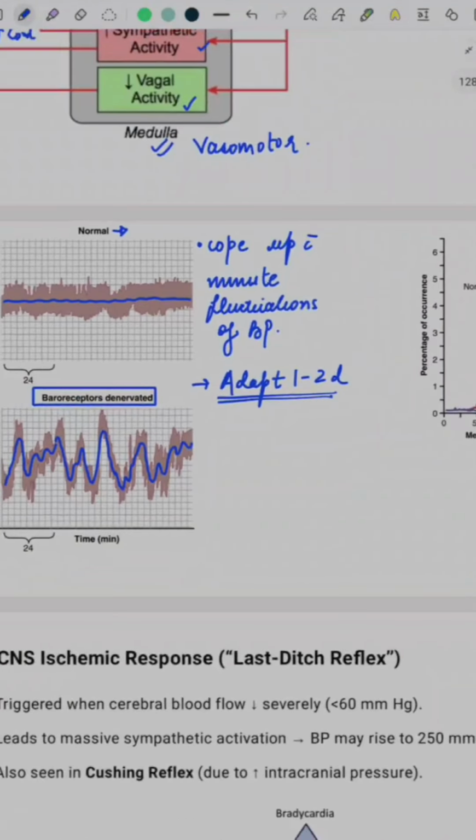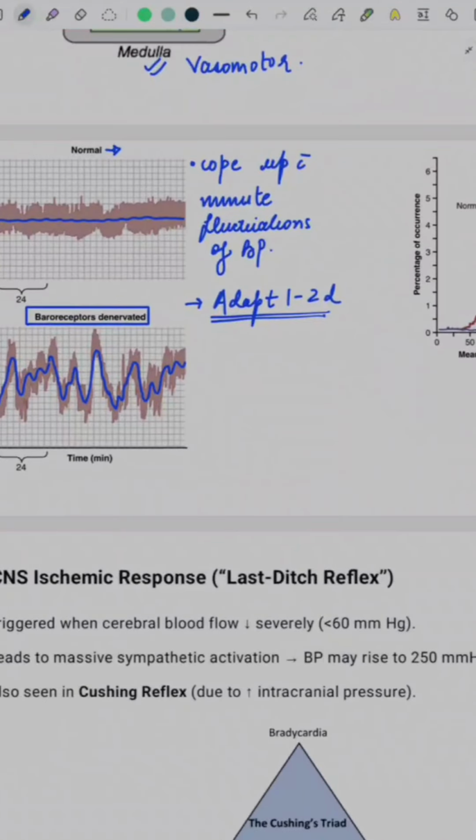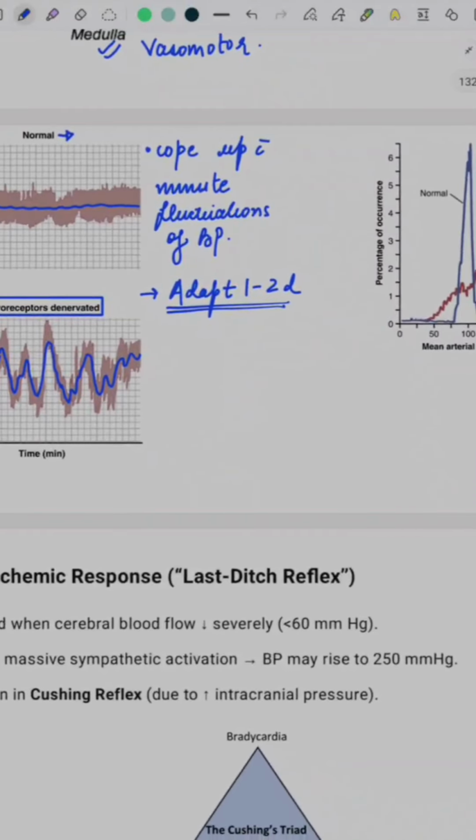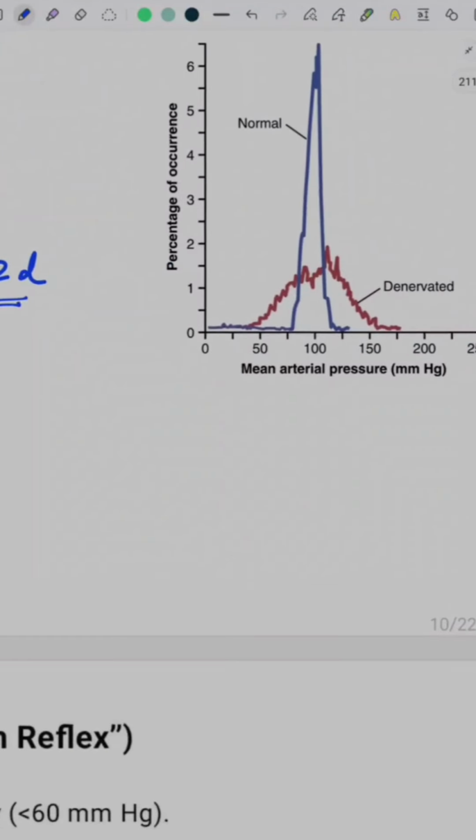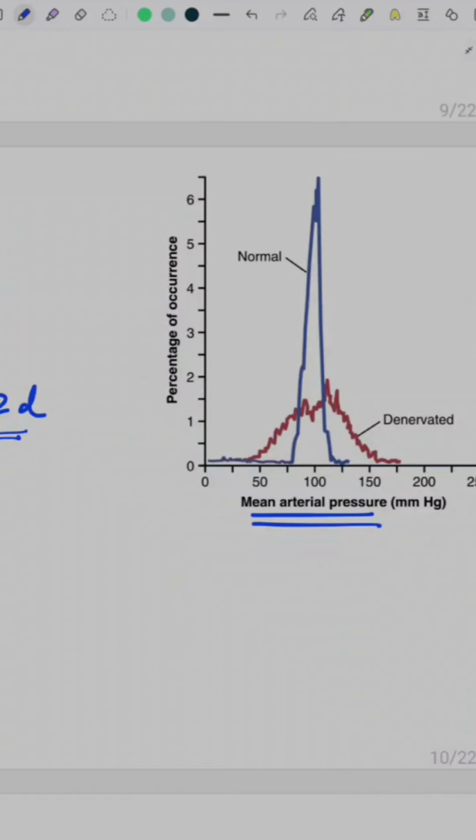Hence they do not become part of the long-term BP regulation of our body. But there is one more arm of baroreceptors that actually modulates the renal activity, and this long-term modulation of renal activity by baroreceptors can actually alter the mean arterial pressure in the long term. That is again indicated by this graph.